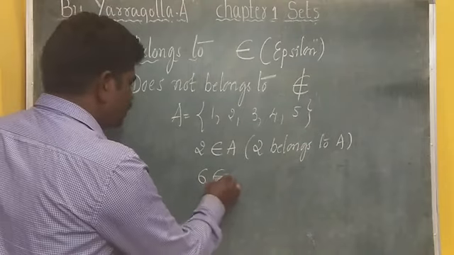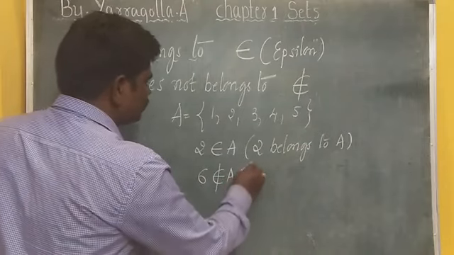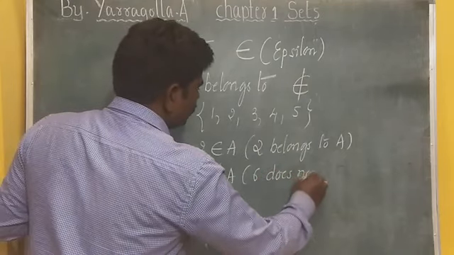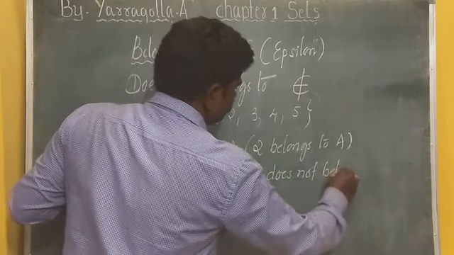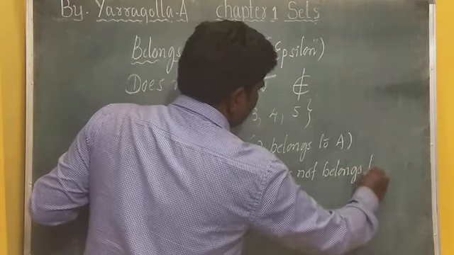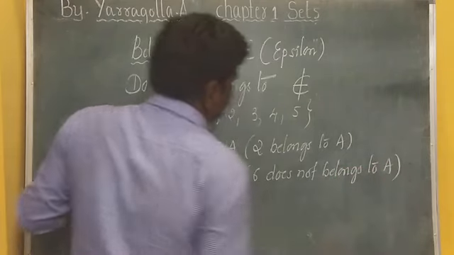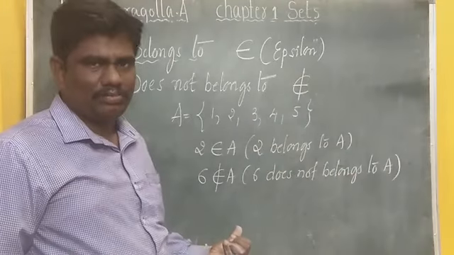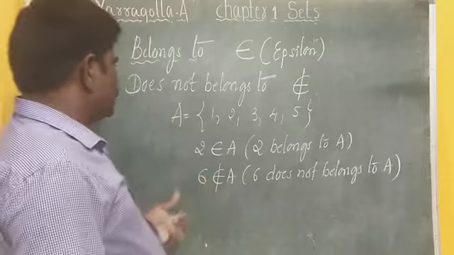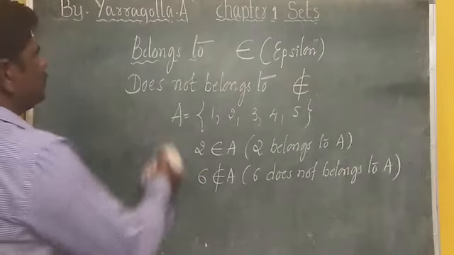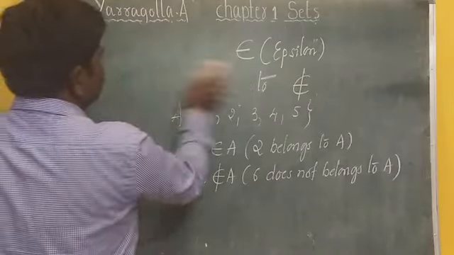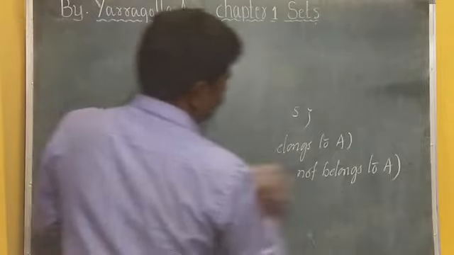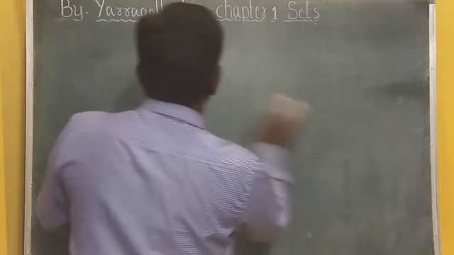Yes, 6 does not belong to A. I hope that you are clear with belongs to and does not belong to. In mathematics, using the symbols is very, very important. Every symbol has its own meaning and you should know how to use them.